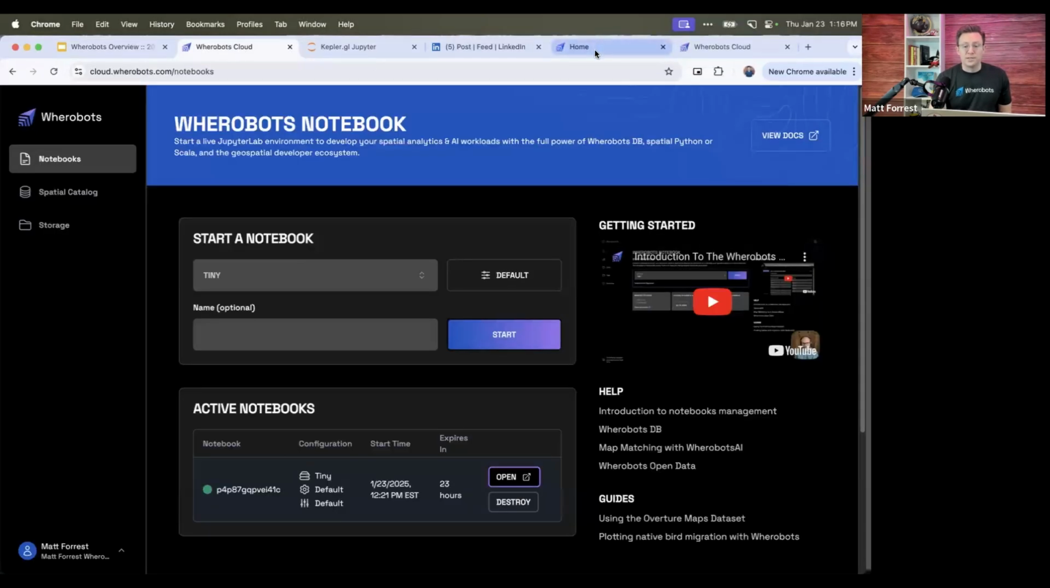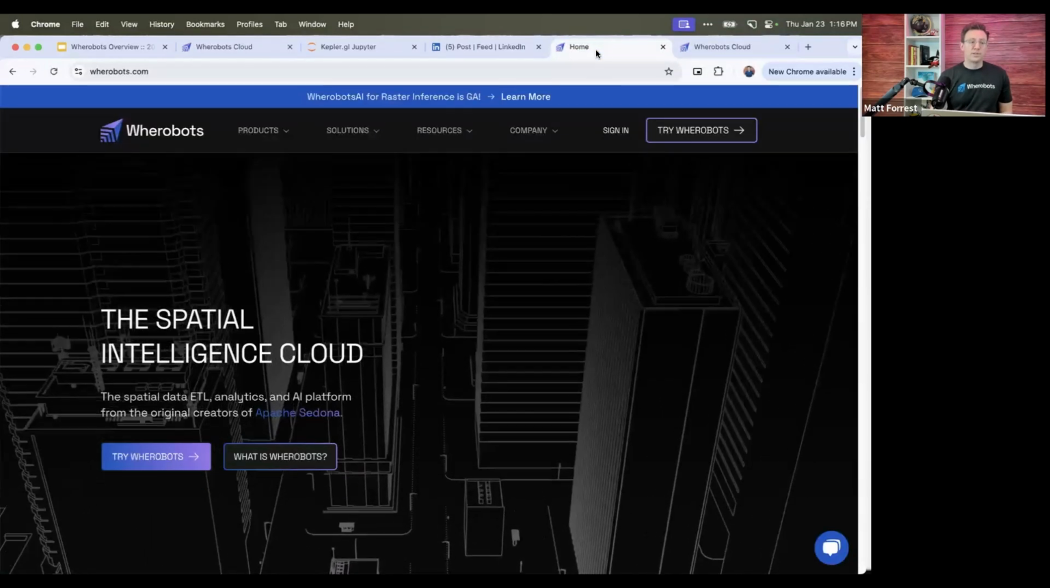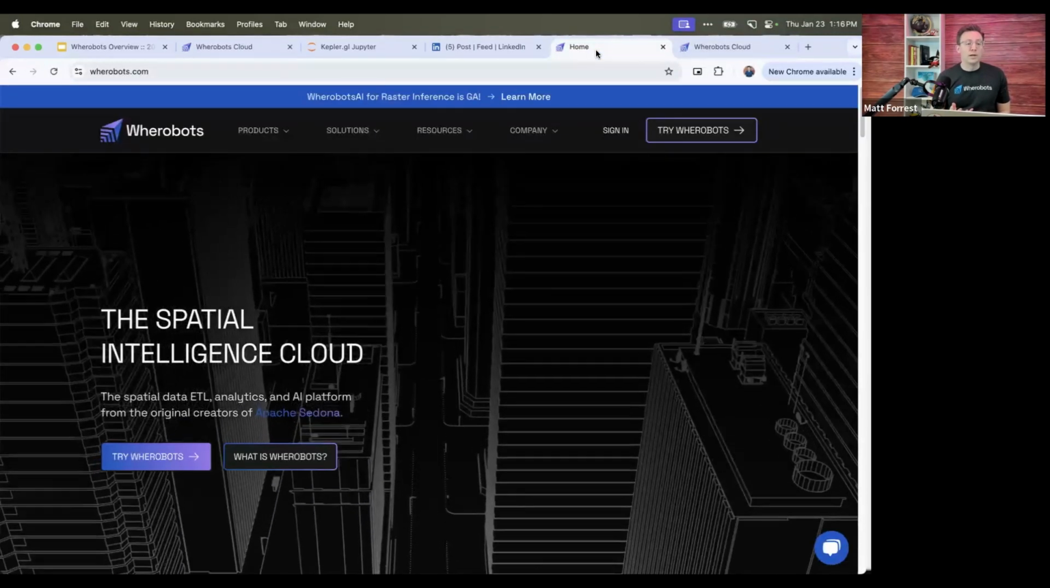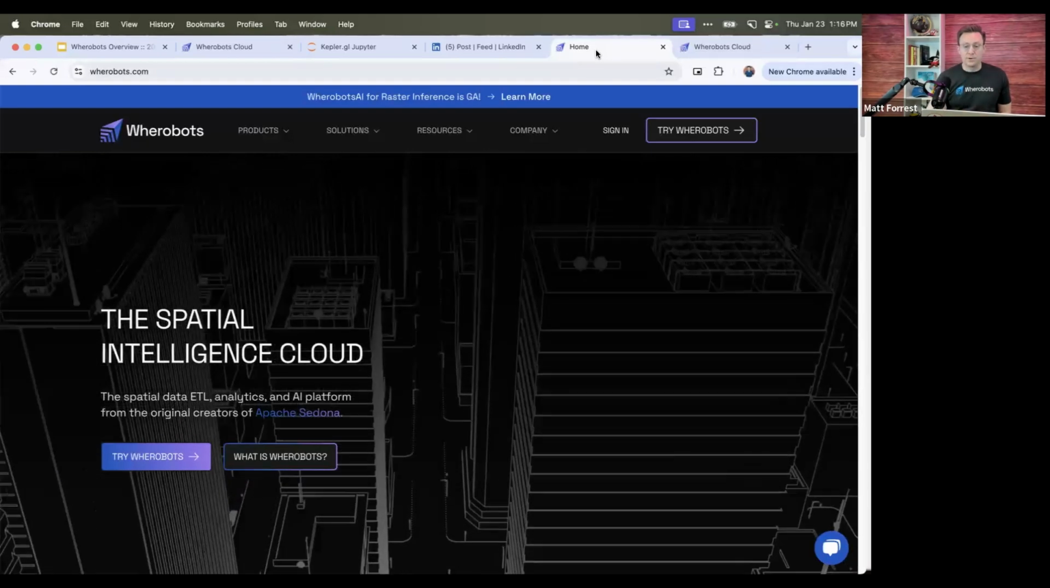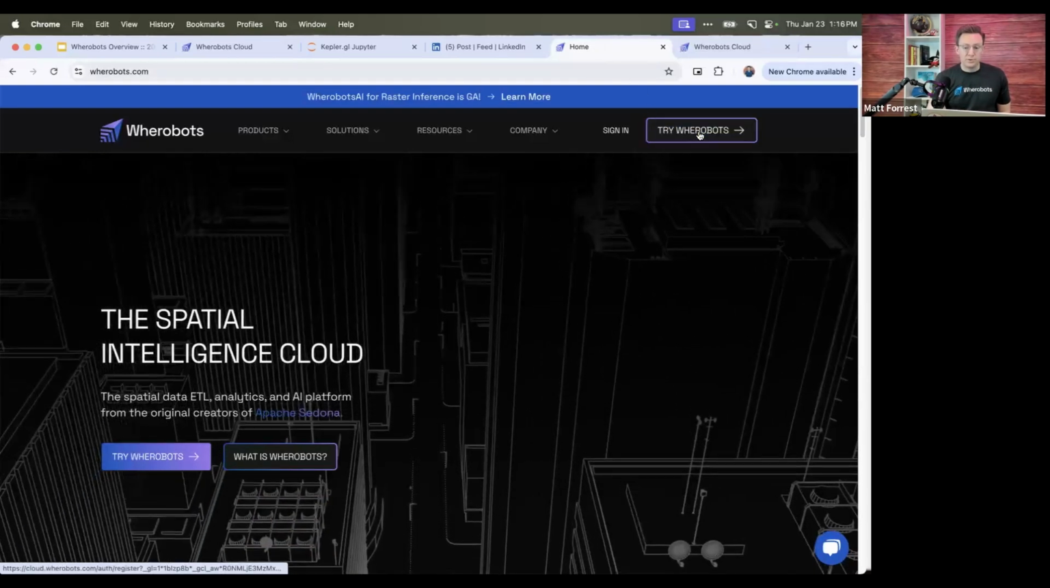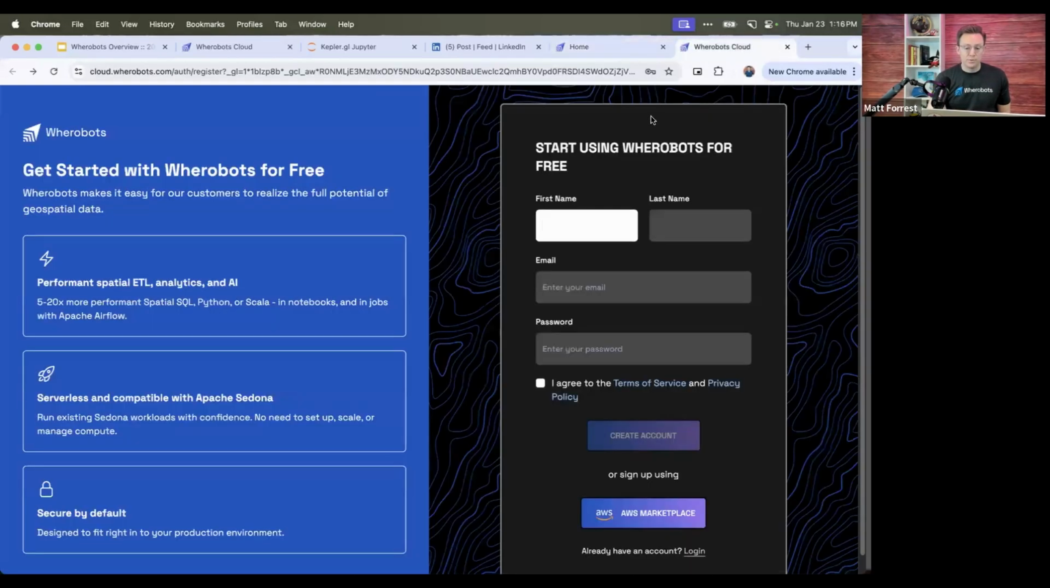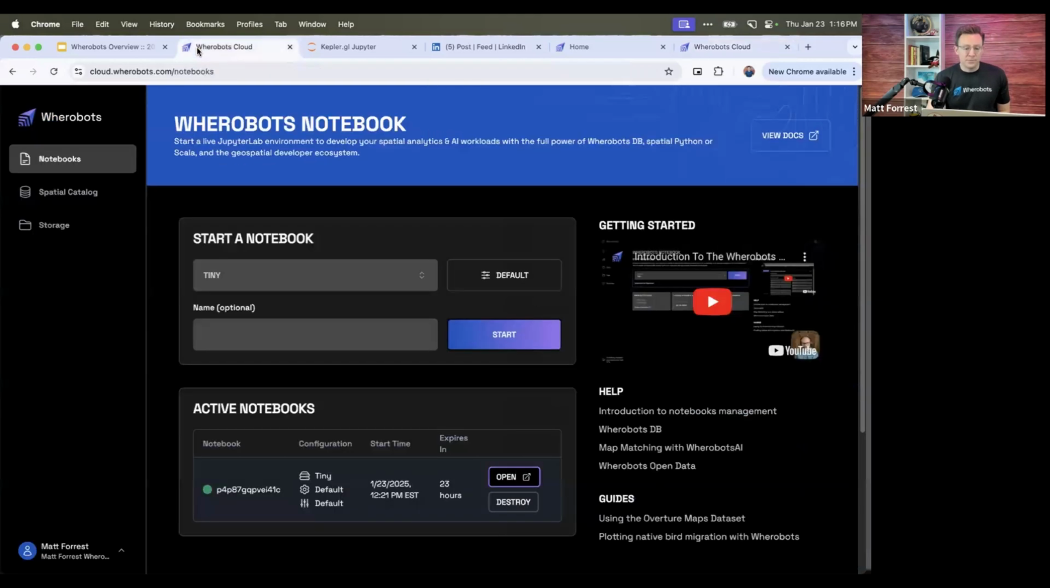The first thing we want to do is get our accounts open. This is where we'll actually work on this together. If you have not signed up for your account yet, please do so. Go to Try Wherobots here and go through the sign up process. You'll get an email with a confirmation code to confirm your email. Once you get all the way through that, you should be able to log in here. And this is what you'll see when you open up your Wherobots Cloud account.